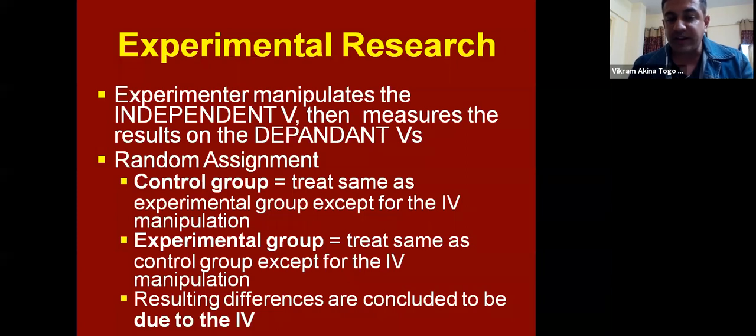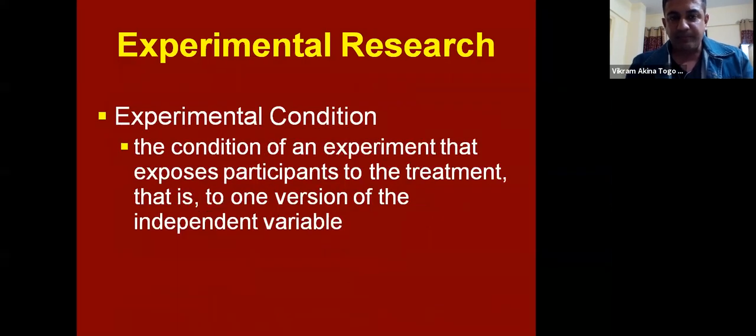So resulting differences here in experimental research are the differences in the readings that we have. So here we are doing experimentation. The condition of experiment exposes the participants to the treatment, that is, to one version of the independent variable.